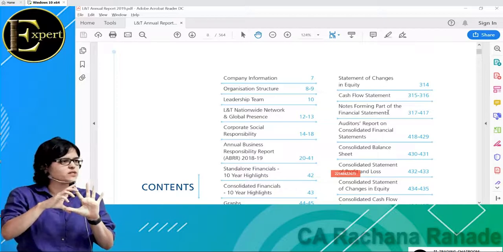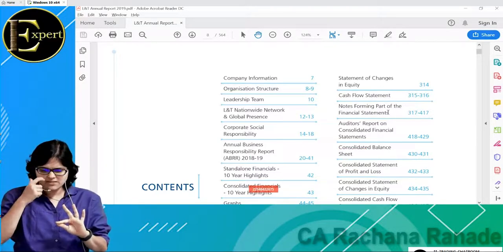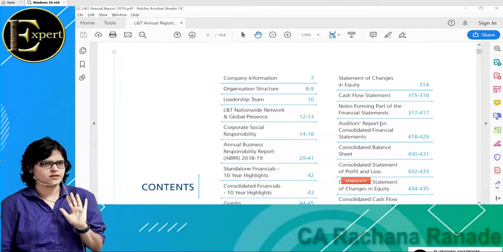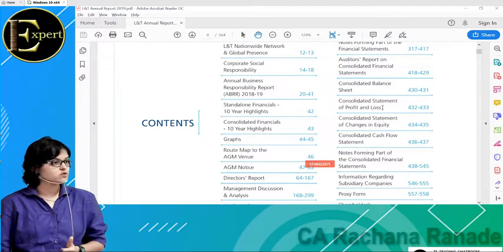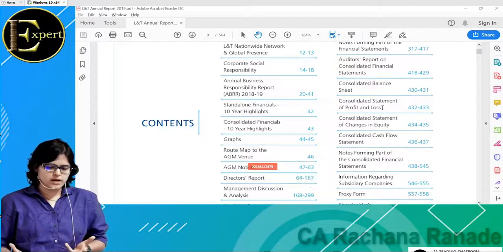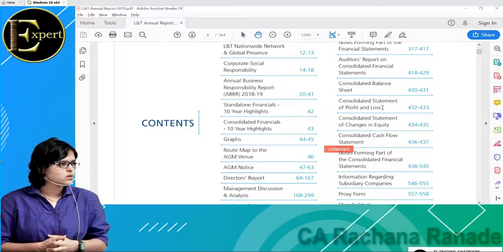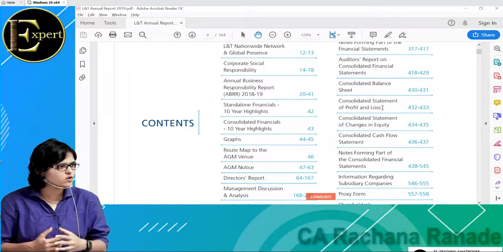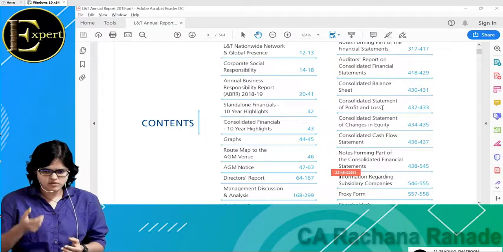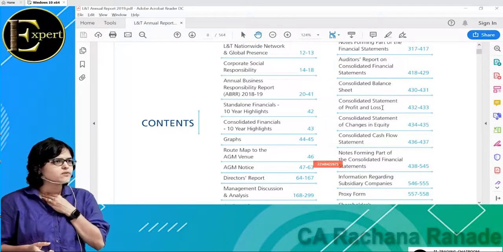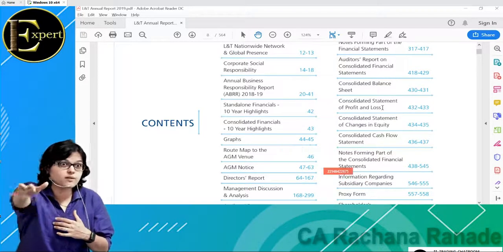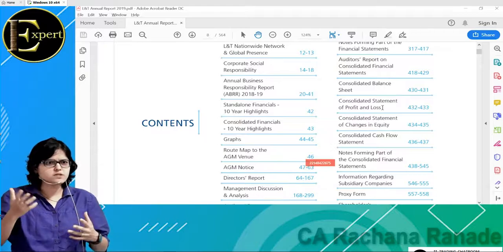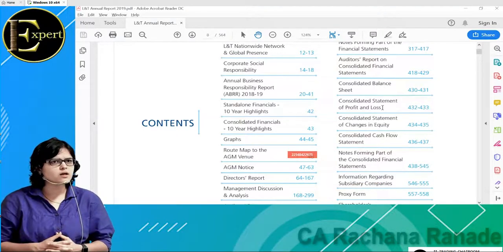So we'll have to check how many subsidiaries L&T has and how many associates. Just for general knowledge, let us check. Any guesses on how many subsidiaries it might have? Subsidiary means L&T is holding more than 50% in some other company. How many such companies might they have invested in? Any rough idea? 50 is being bid, 50, 51, 52, sold.